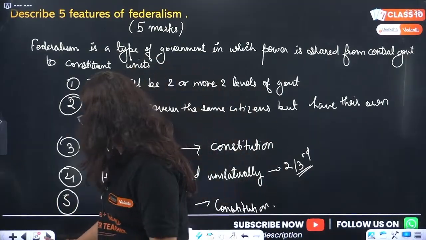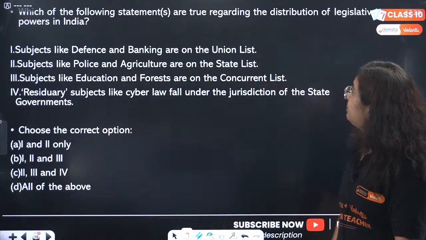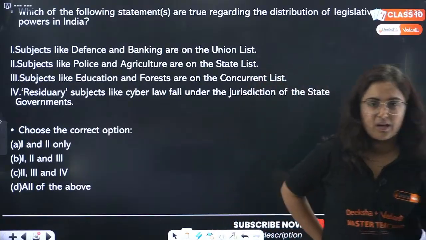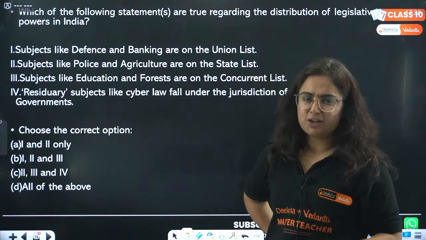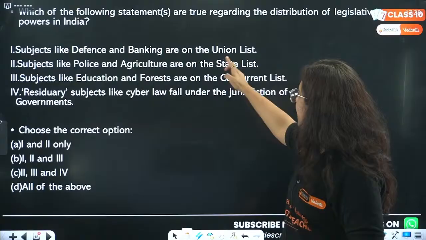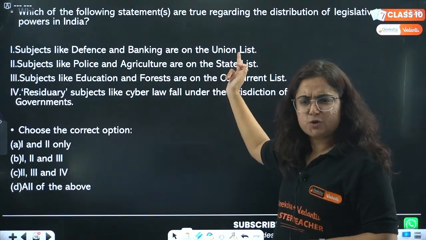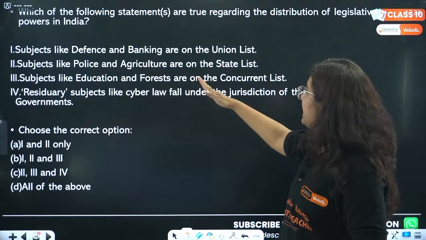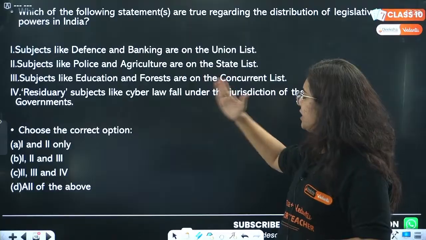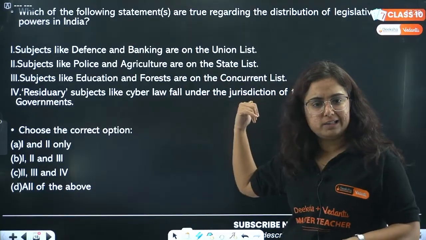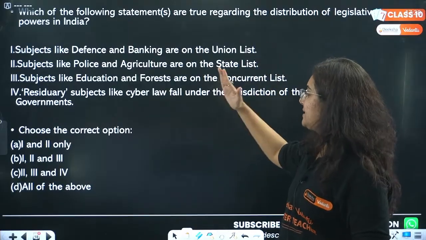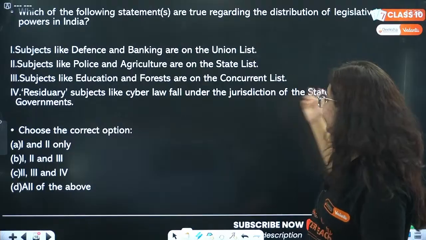Okay, great. Next question. Which of the following statements are true regarding the distribution of legislative powers in India? Again, the question is round and round from the same topic, but it is actually a high demanding topic. Subjects like defense and banking are on the union list, are they? I just told you. Subjects like police and agriculture are on the state list. Is it? Think about it. Subjects like education and forest are on the concurrent list. Think about it. Residuary subjects like cyber laws fall under the jurisdiction of the state government.